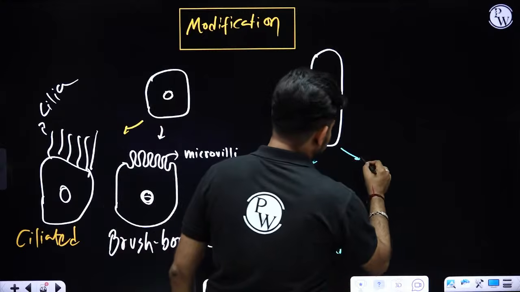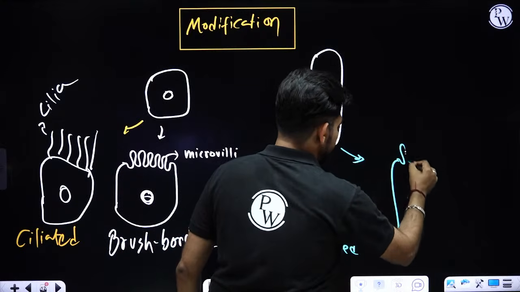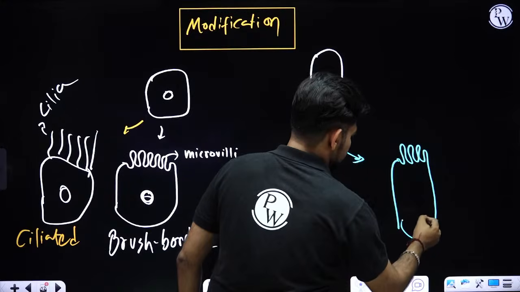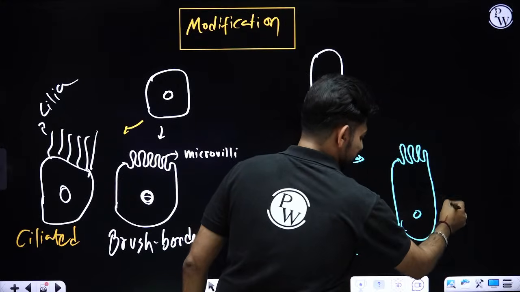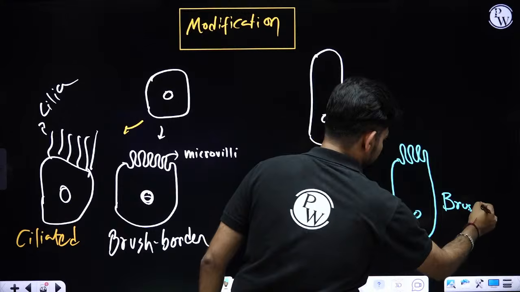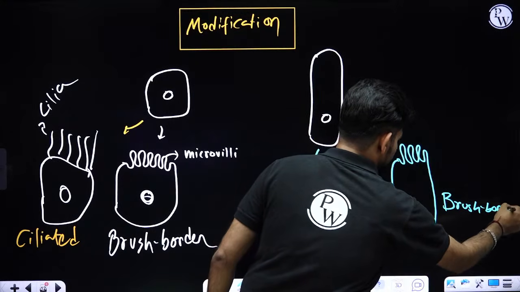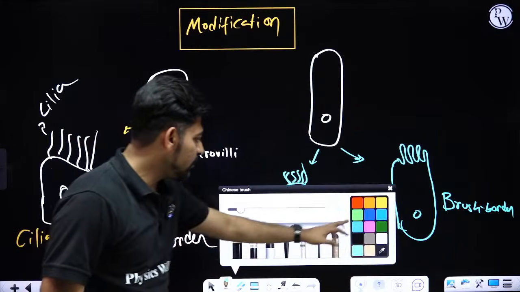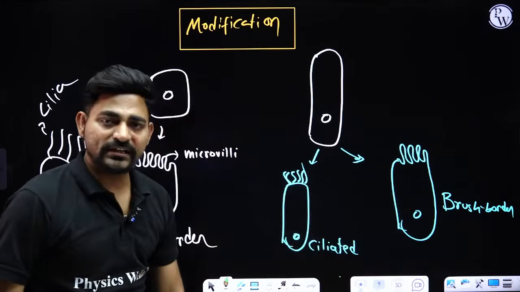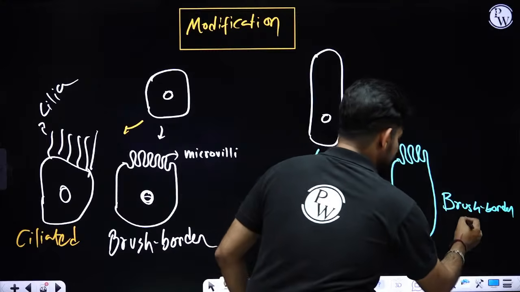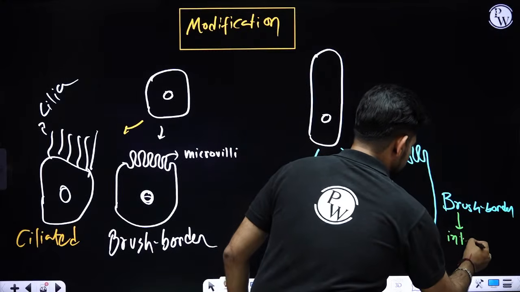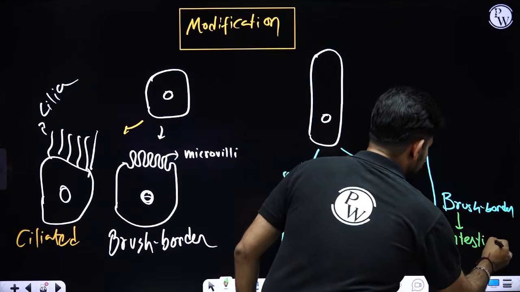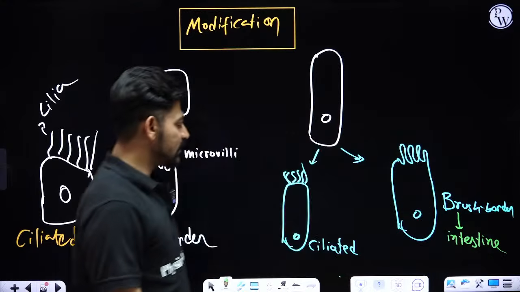Okay. Now if these columnar cells have microvilli, similarly we will name them brush border columnar epithelium. Where inside your body will you find brush border columnar epithelium? Inside your intestine. Inside your intestine, you will find brush border columnar epithelium.